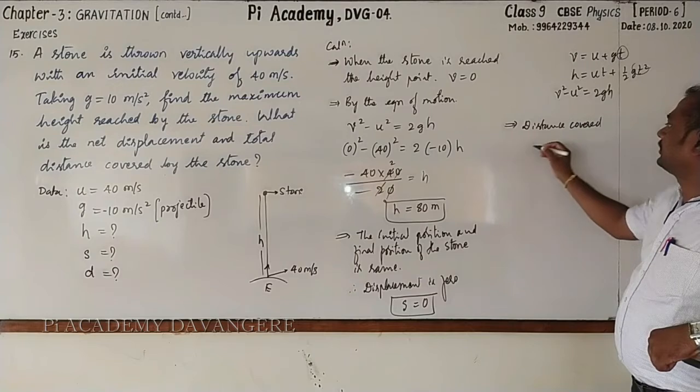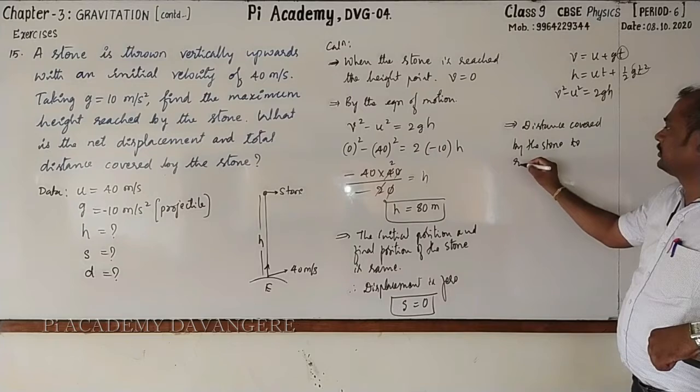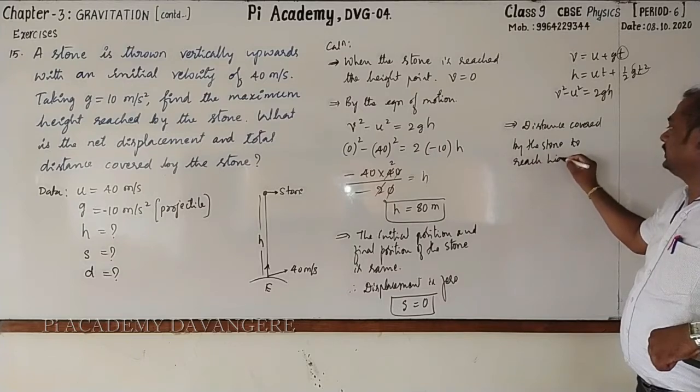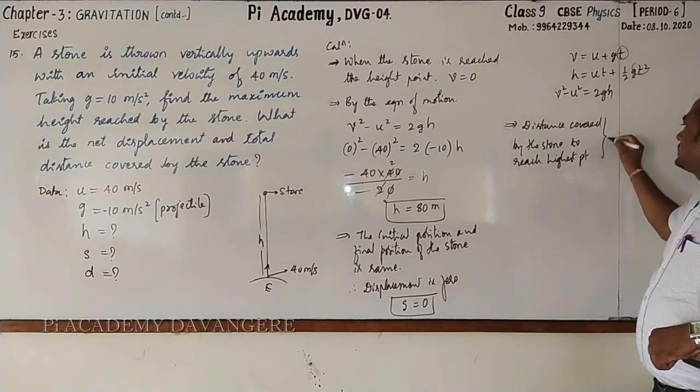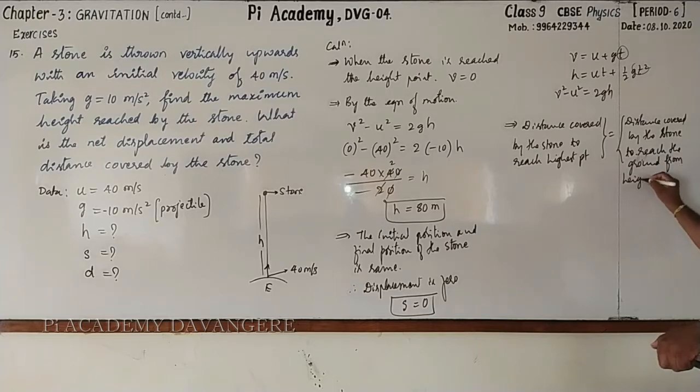Distance covered by the stone to reach the highest point is equal to distance covered by the stone to fall to the ground, or to reach the ground from the highest point.